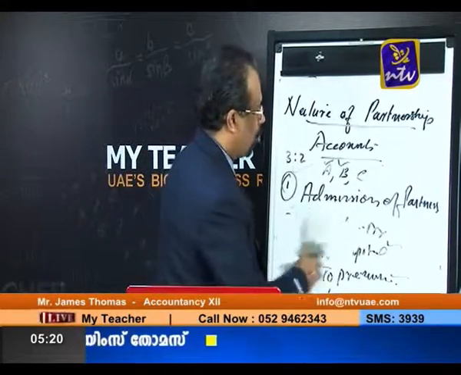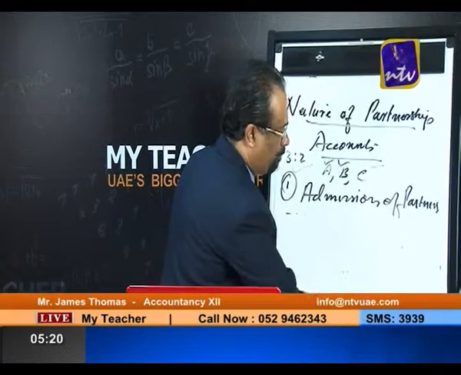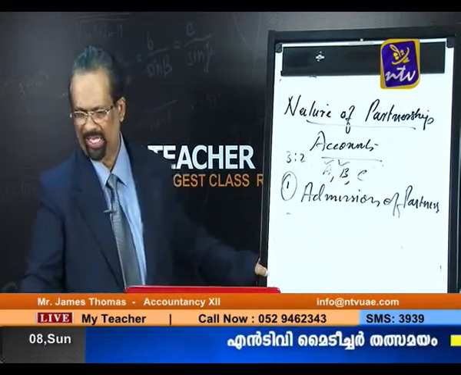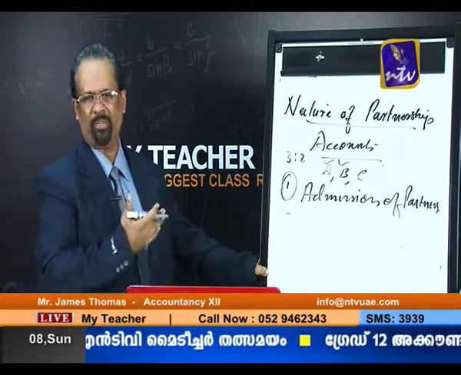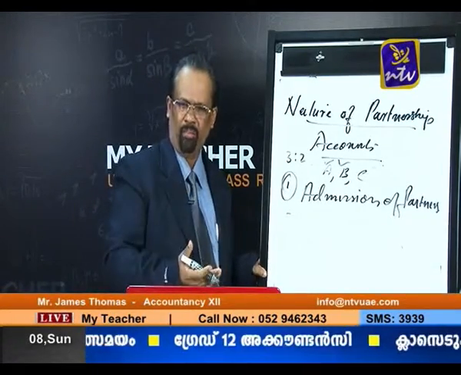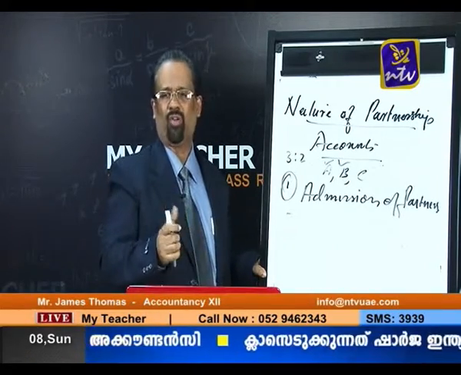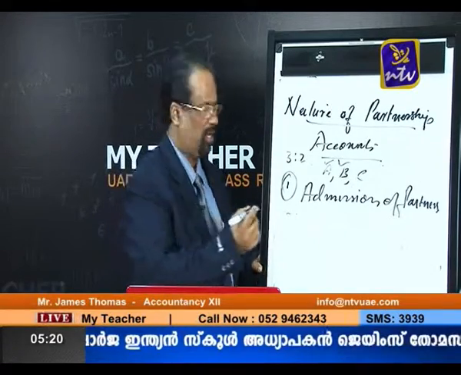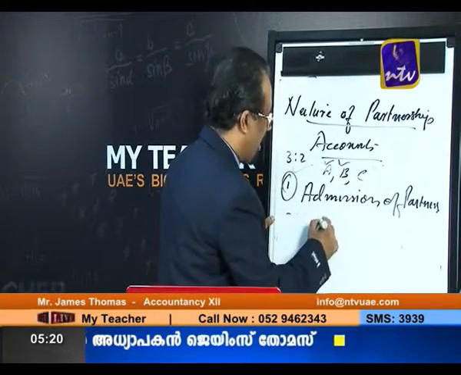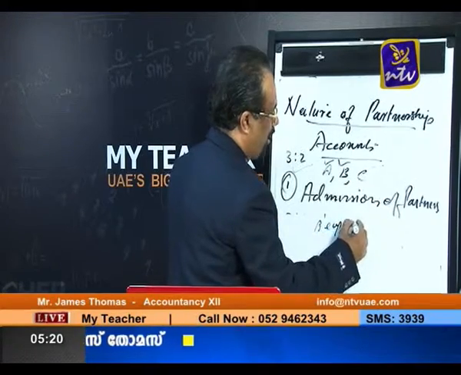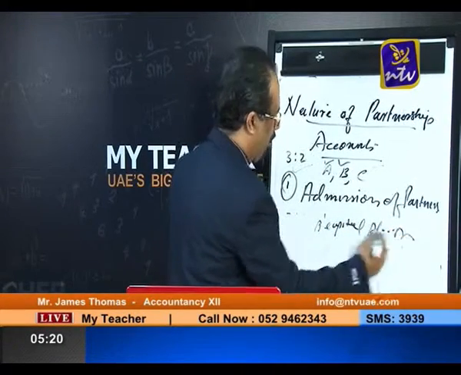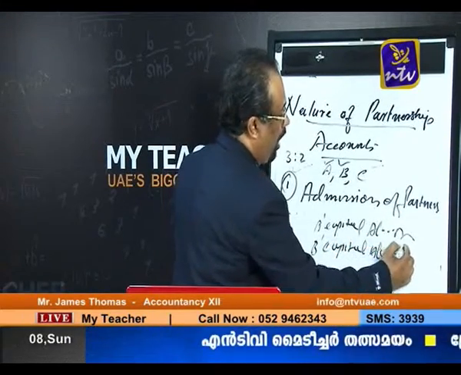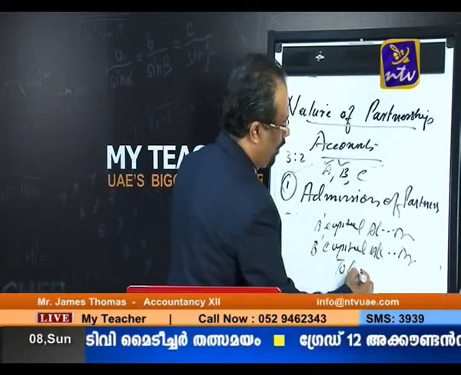And next one, context number two. At the time of admitting a new partner, goodwill already exists. For example, in your old balance sheet of A and B, goodwill already exists. So what can you do with that particular goodwill? The answer is very simple. The old partners' capital accounts, in our example A's capital account debit and B's capital account debit, to goodwill account.